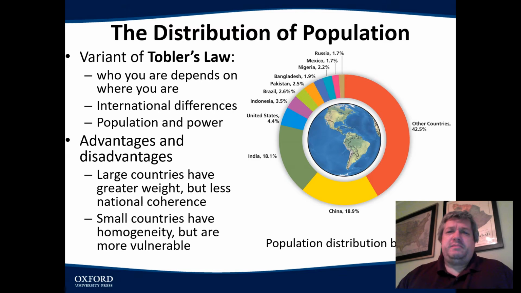So then you would argue that maybe smaller countries, well, they have it easier. If you're a smaller country, like say Cuba or islands in the Caribbean, if you're on the island of Barbados, your population is less than that of the city of Chicago. It's less than 100,000 people. And they're all pretty homogenous, pretty much the same culture. And that has its strengths, but they're more vulnerable. If a hurricane goes through the island of Barbados and kills 200 people, that's a bigger hit than if it hits the United States and kills 200 people, because we have a population of 300 million versus 100,000.